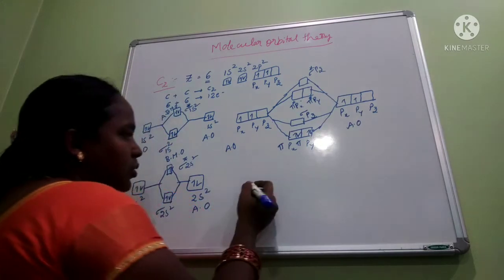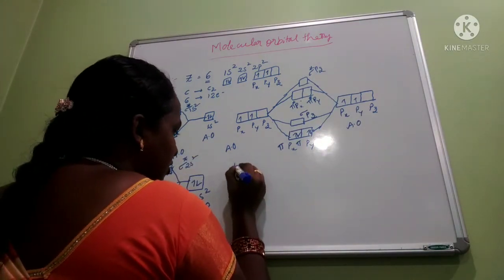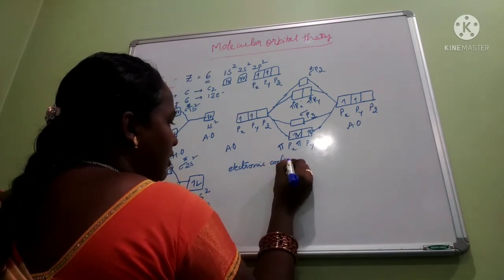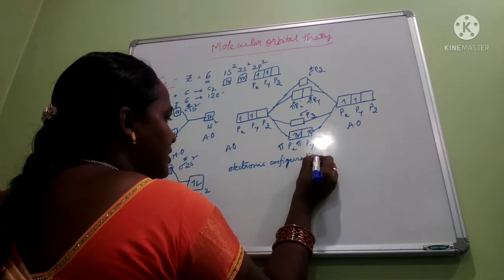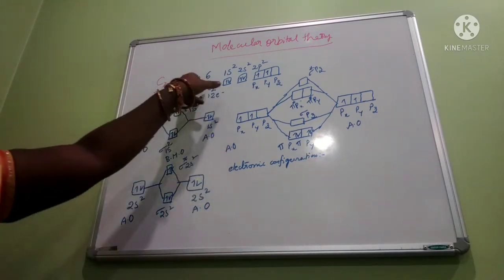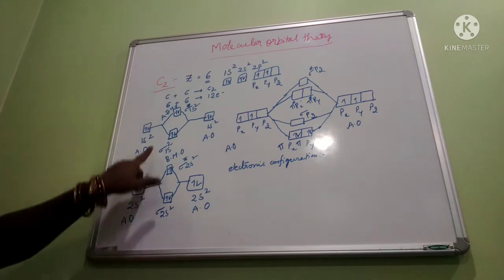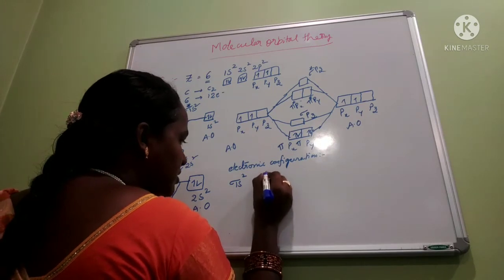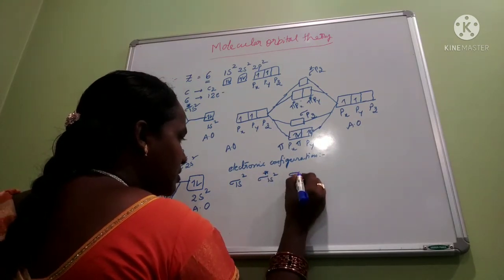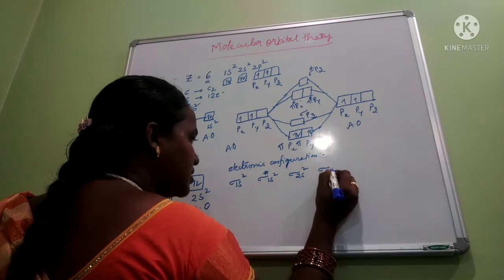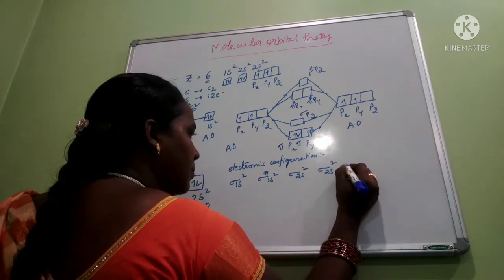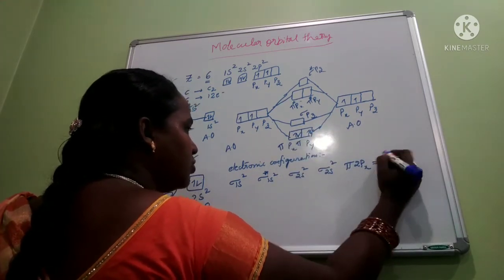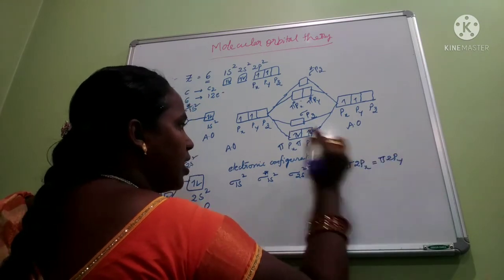Now write the electronic configuration of the C2 molecule. How can we write it? In the same way as we write the electronic configuration of a single carbon atom, we do it for molecular orbitals. Sigma 1s2, sigma star 1s2, sigma 2s2, sigma star 2s2. Pi 2px has the same energy level as pi 2py, that's why we have to put them equal. How many electrons?